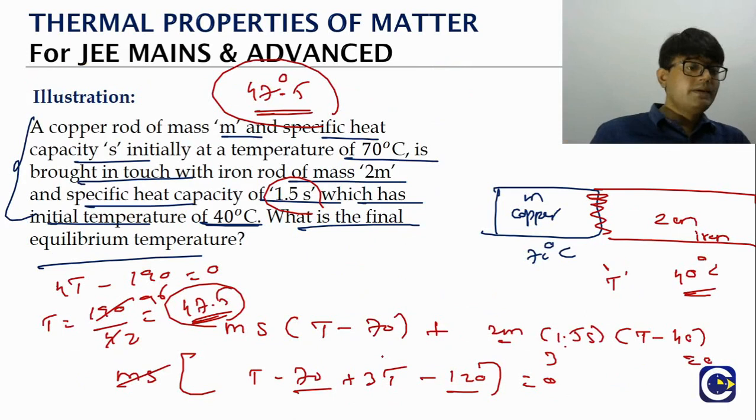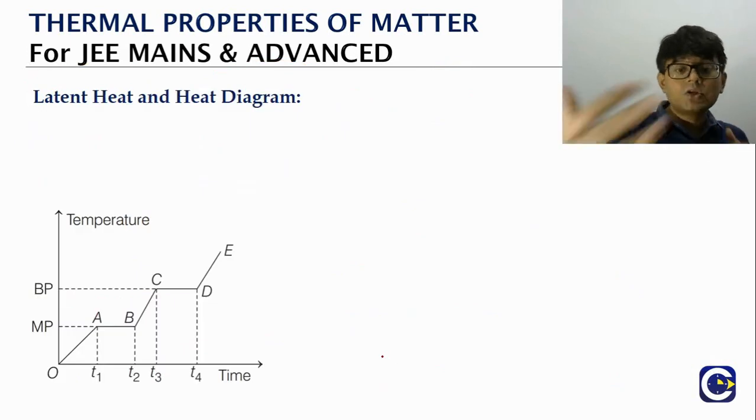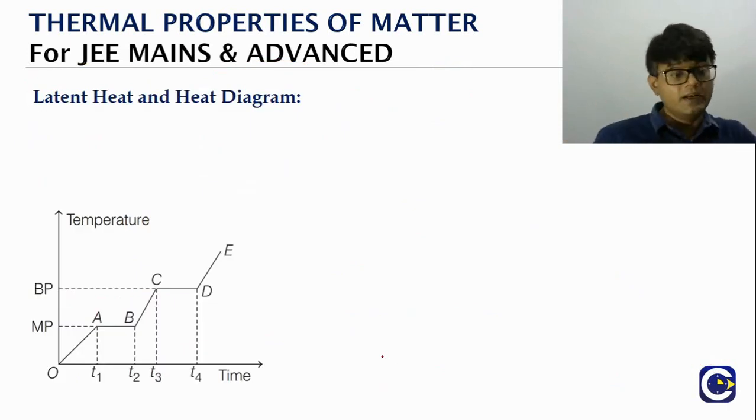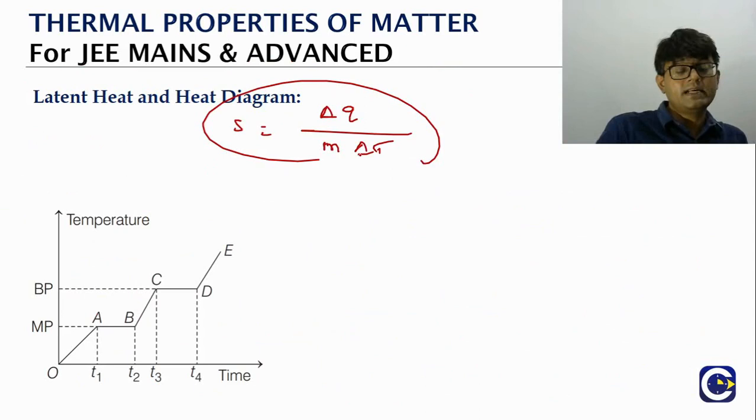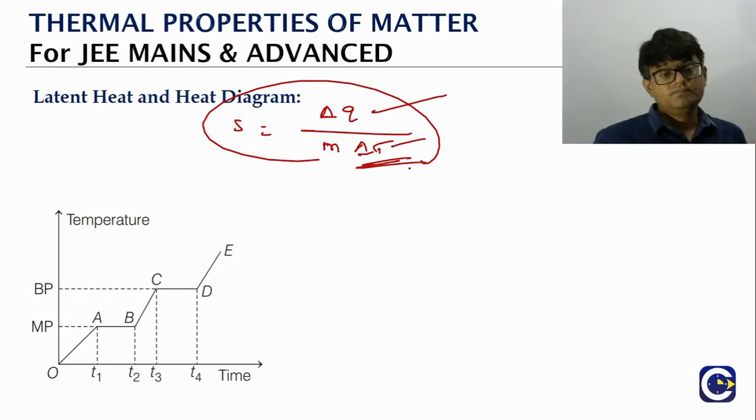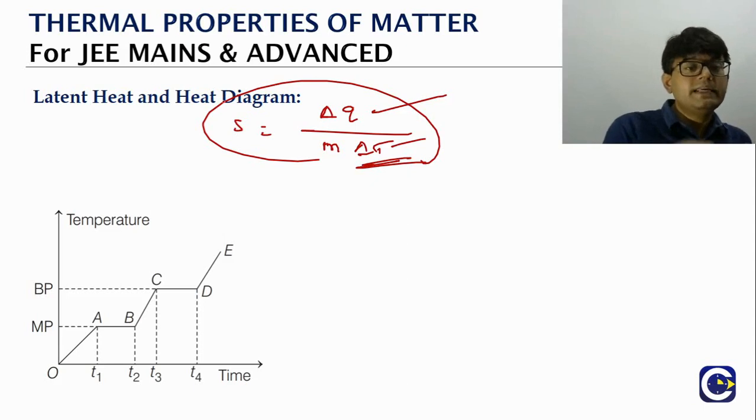Now we have been saying that when we give heat to the object, temperature of the object will rise. That is the basis for the calculation of heat capacity or the specific heat capacity. That is what we said, right? Whatever the heat given to the object by mass of the object and temperature change. But does it mean that always when we give heat, temperature is going to change? No. How do we know that? By using the heat diagram.